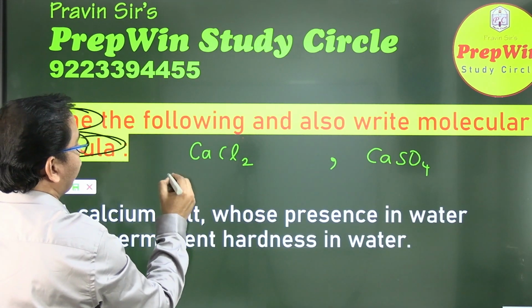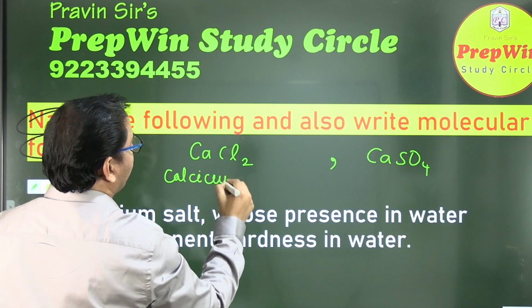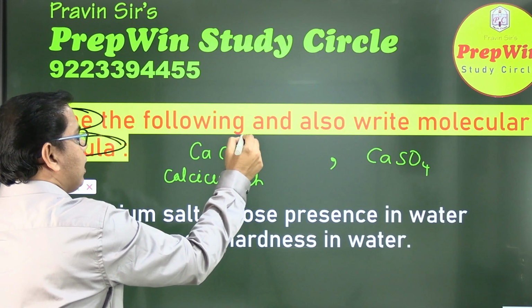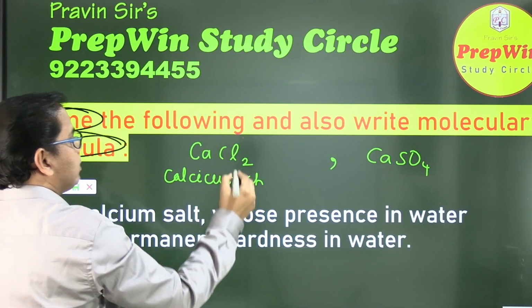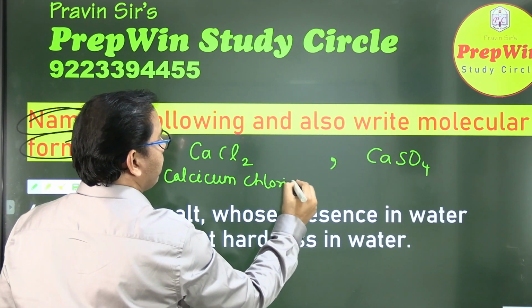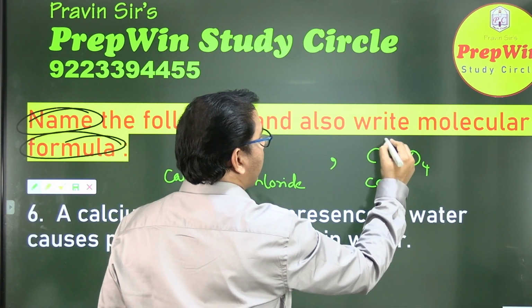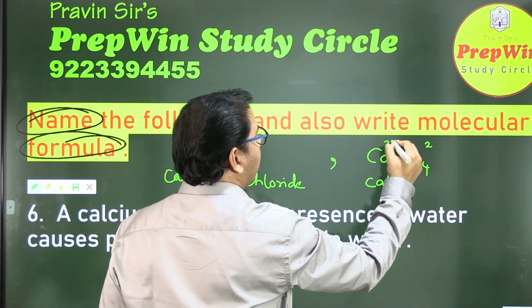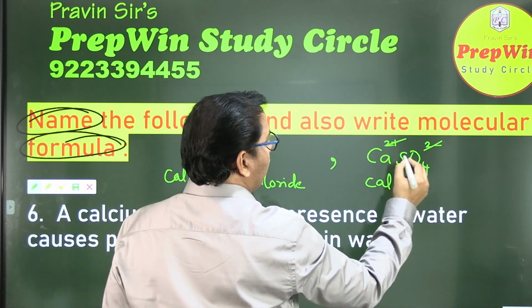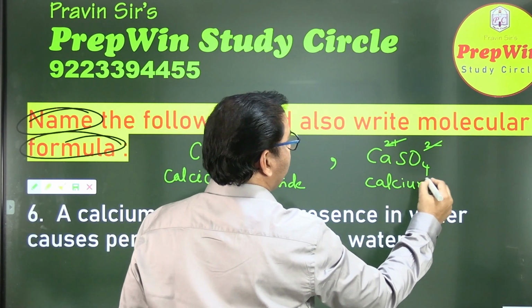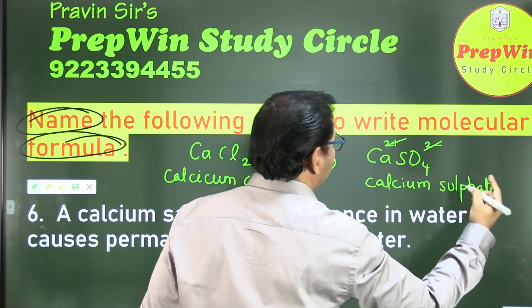So this is the chemical formula. Name is calcium chloride. Why have I taken calcium chloride? Here chlorine's valency is 1, calcium's valency is 2. When you crisscross, CaCl2, calcium chloride. And why calcium sulfate? Because calcium's valency is 2 and sulfate's valency is also 2. What happens to these two? They cancel. CaSO4, calcium sulfate. So these are two answers. There can be other correct answers also.